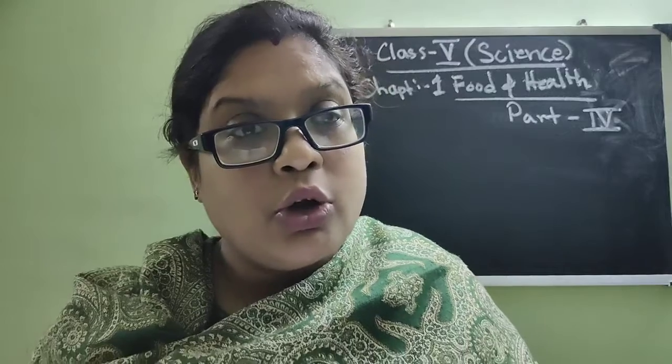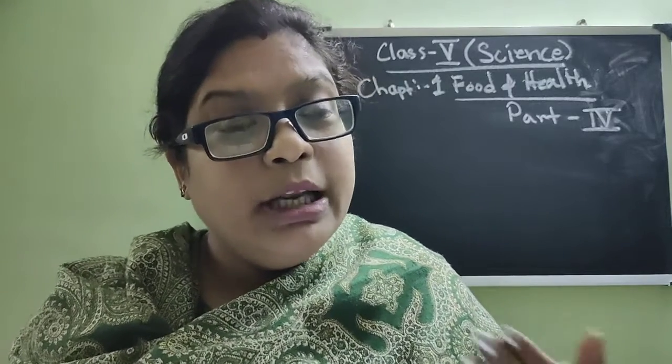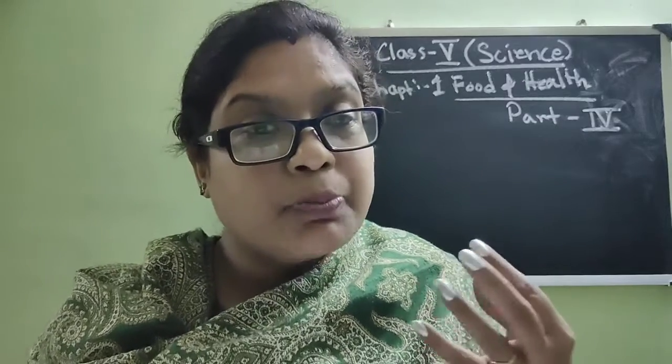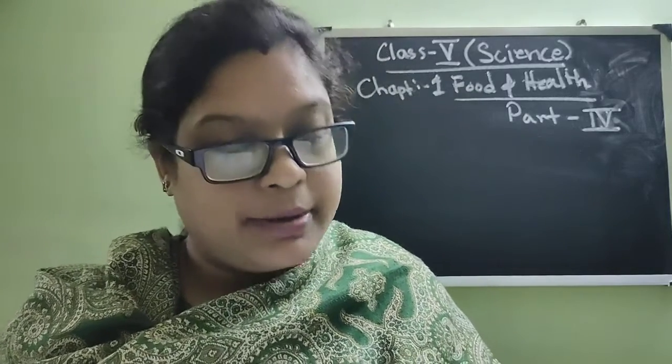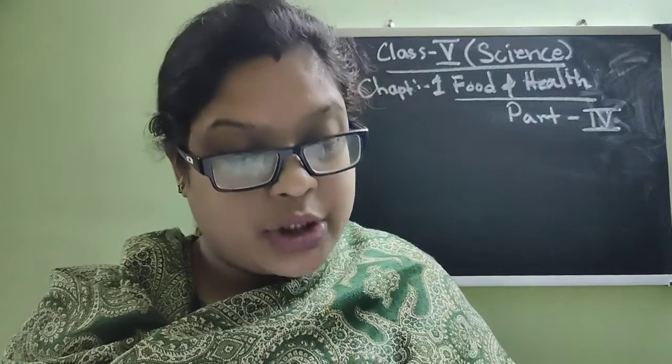Suppose I am ill, and if I come to school and come in contact with other people who are healthy, they can catch my disease because I am spreading the infection to them. So infection is the type of disease which spreads from one person to another. See, it is written: such disease can spread from one person to another. They are called communicable or infectious disease.